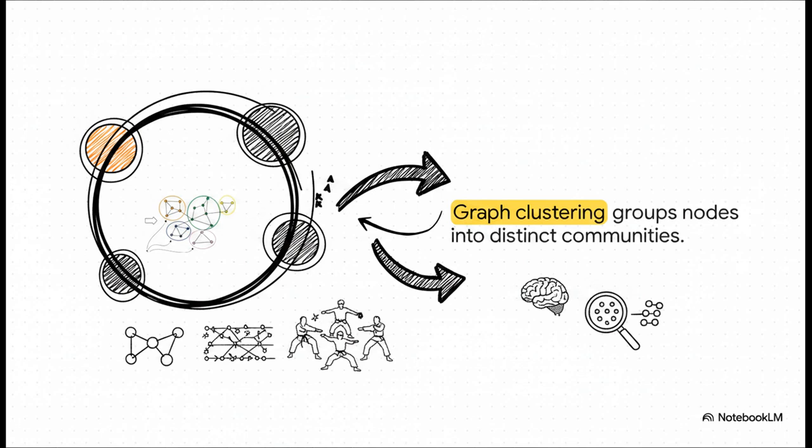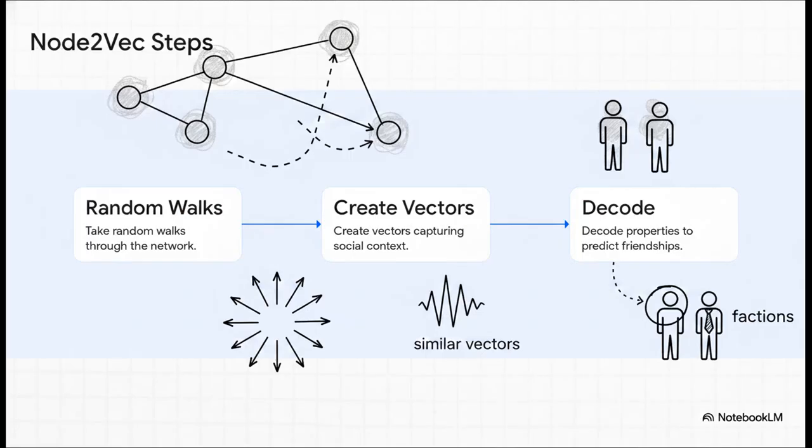By mapping the social ties, just looking at who hung out with who outside of class, algorithms can easily cluster the members and accurately predict which faction each student was going to join. To get an early AI to see these distinct communities, researchers came up with a pivotal technique called node2vec. Node2vec works on this incredibly clever encoder-decoder framework. First, it takes what we call random walks through the network. Imagine blindfolding someone at a party and just having them randomly wander from group to group, writing down who they bump into. By doing this thousands of times, the algorithm figures out who generally hangs out together.